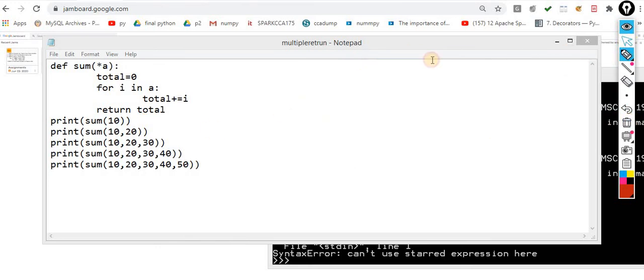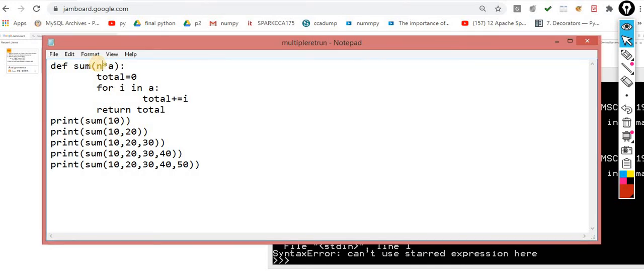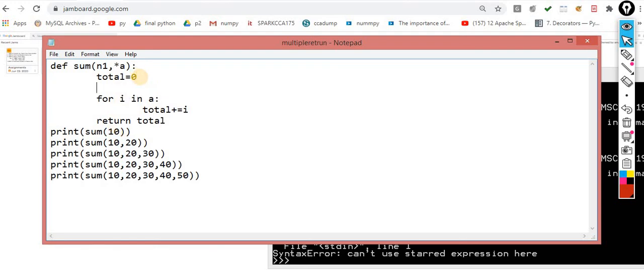Now what I am doing here, I am taking a variable n1. This time I am calling this sum, and I am printing hello comma n1, your bill is, that is, total.